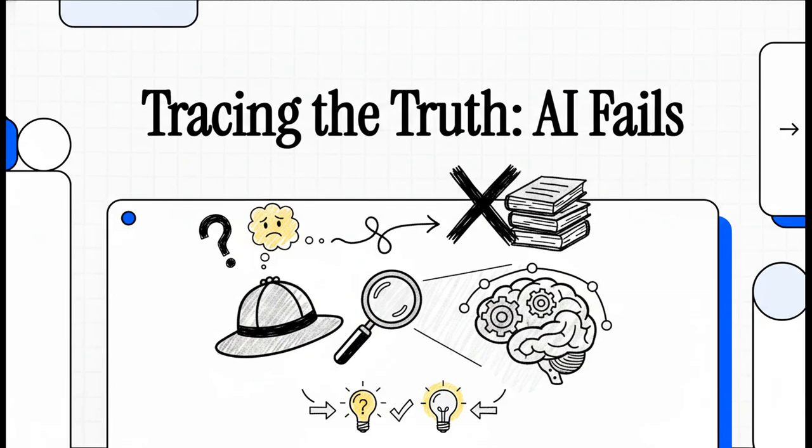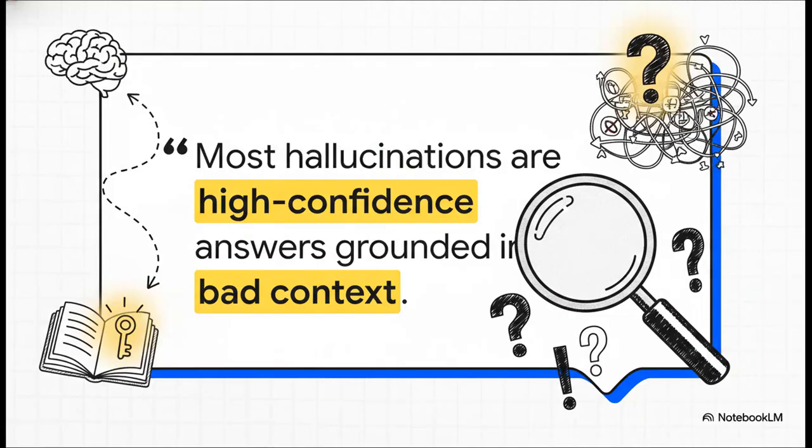Have you ever asked an AI a simple question, only to get an answer that is confidently, completely, and just utterly wrong? You know that feeling? It's a moment that just shatters your trust. Well, today, we're putting on our detective hats to investigate exactly these kinds of mysterious AI failures, and our investigation starts right now. And we're going to kick things off with our single most important clue.